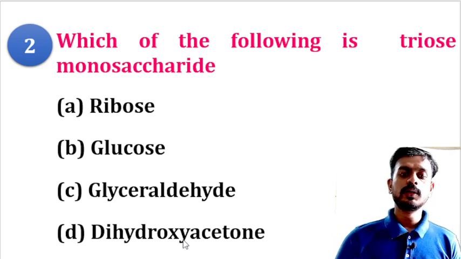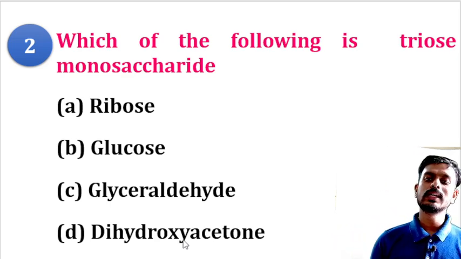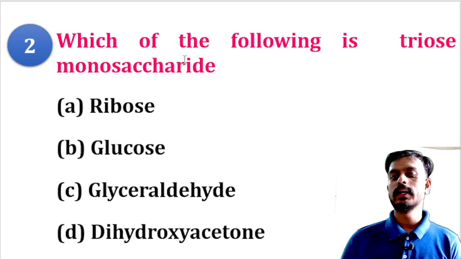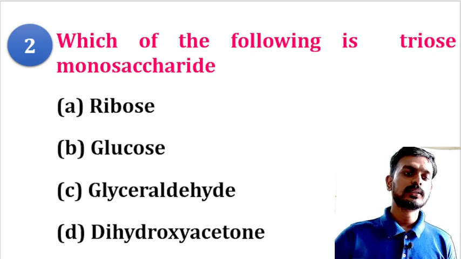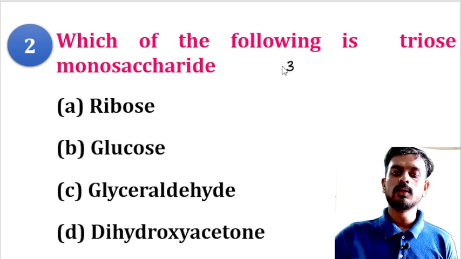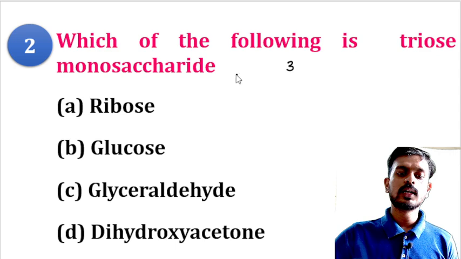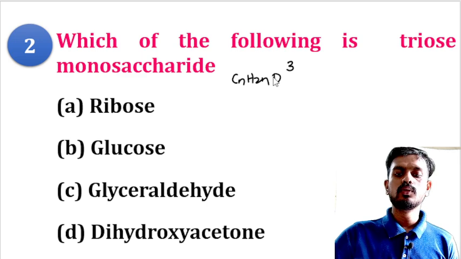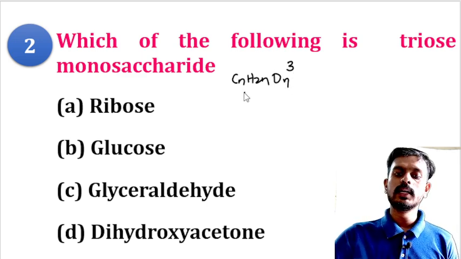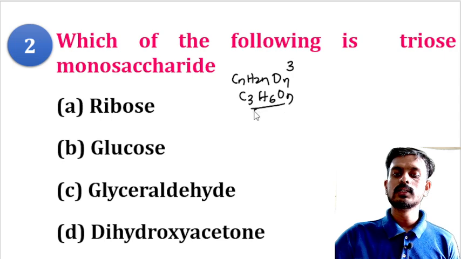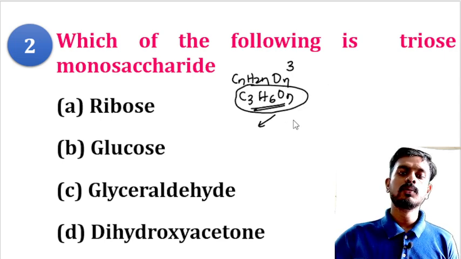Moving to the next question: which of the following is a triose monosaccharide? Triose means a 3 carbon containing compound. So what is the general formula of monosaccharide? CnH2nOn. So n equal to 3 means C3H6O3. This triose class consists of two monosaccharides.